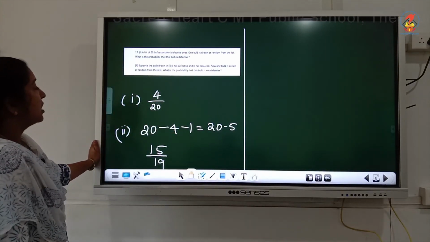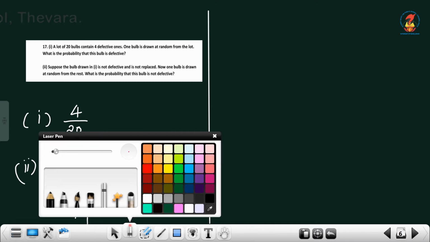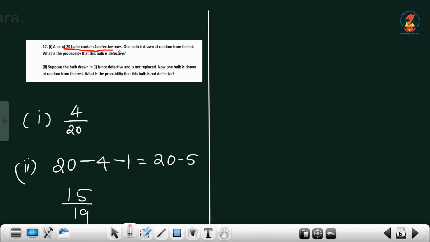The next one is, a lot of 20 bulbs contains 4 defective ones. One bulb is drawn at random from the lot. What is the probability that this bulb is defective? 4 are defective, total 20 are there. So, 4 by 20.